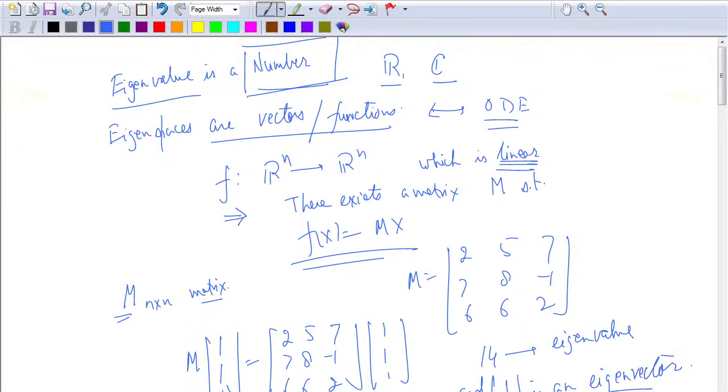And what is the eigenspace? The eigenspace is nothing but the linear span of the vector (1, 1, 1), which is the same as alpha times (1, 1, 1), where alpha belongs to R for us. Is that okay? So the eigenspace is this. When I look at complex numbers, things could be different.